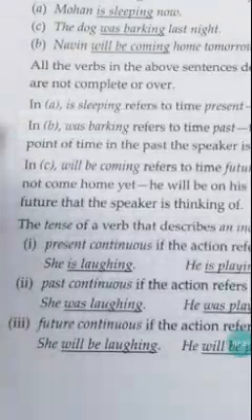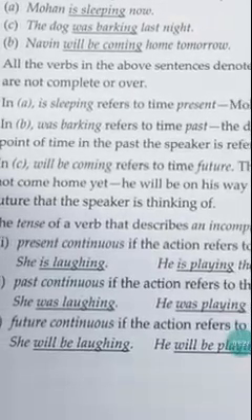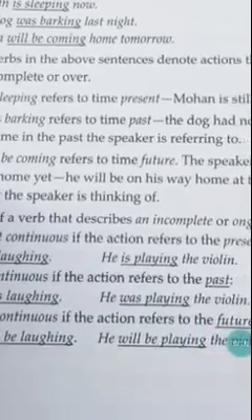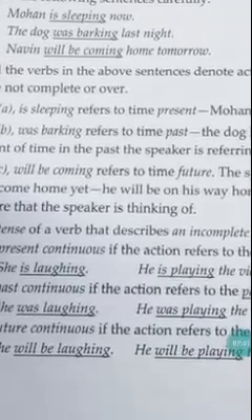When it is called present continuous, see here, if the action refers to the present, we call it present continuous. Like she is laughing, he is playing the violin, he is eating, she is listening, where the action is going on now. What are you doing? You'll be saying, I'm watching TV. The action is going on now.